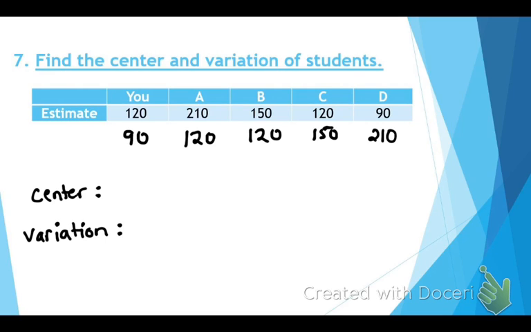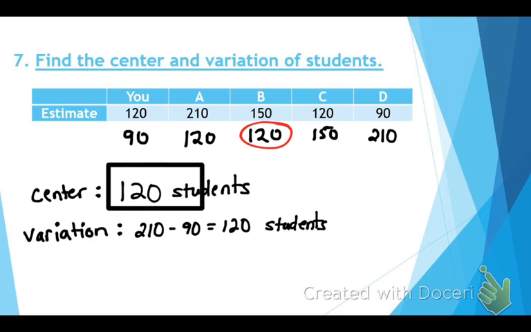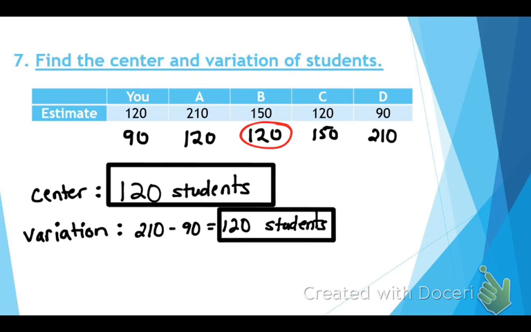Okay, guys, what is the center? 120. Okay, a lot of you circled 150 up here because you forgot to put it in order from least to greatest, so that would have been a wrong answer. So the center is 120, and remember how I mentioned you must have units attached. Now, how do I find the variation? Subtracting the highest number from the lowest. Okay, highest number minus the lowest number, and you still also on this one will get 120 students. Okay, so that is how you find the center and the variation.